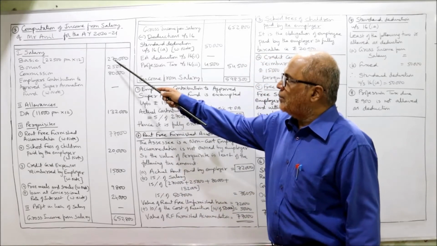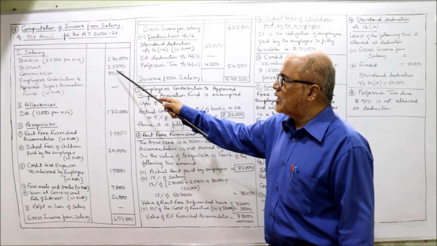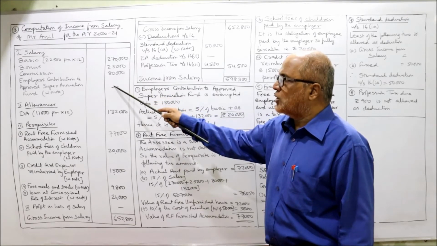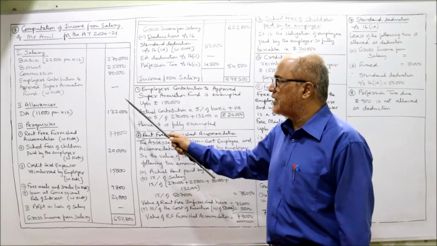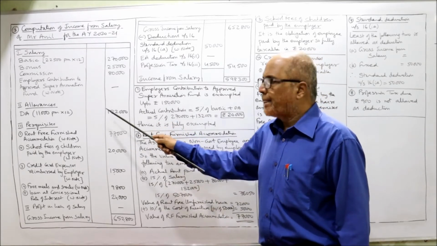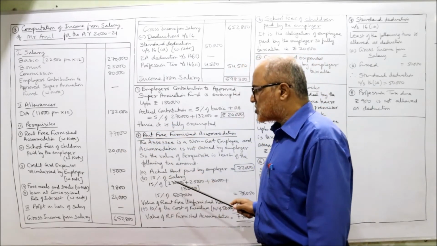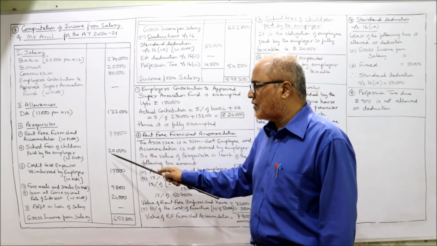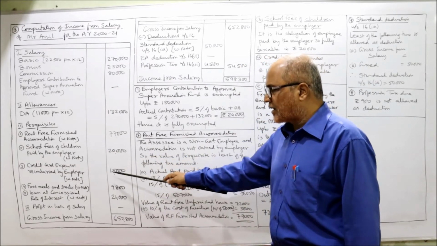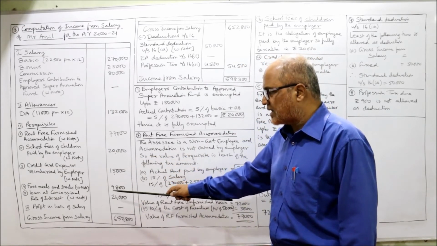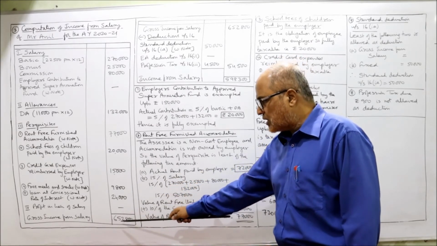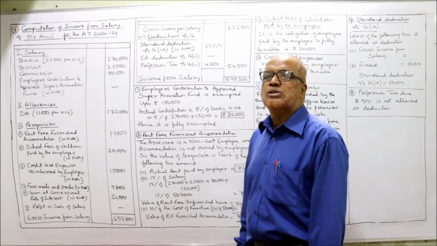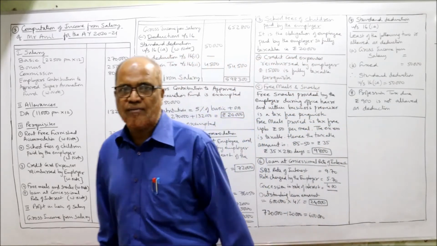Now we have taken all: basic, bonus, fees, commission. Employer's contribution to approved superannuation fund, not taxable because it is below 1,50,000. Allowances, DA. Perquisites: rent-free accommodation, just now we have calculated; school fees of children paid by the employer; credit card expense; free meals and snacks; loan at concessional rate of interest. That's all. Profit in lieu of salary. So gross income from salary 6,52,800. This is the gross income from salary.